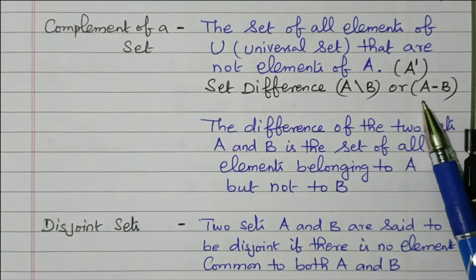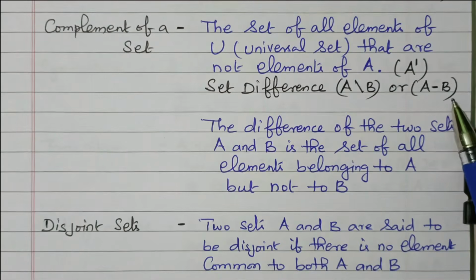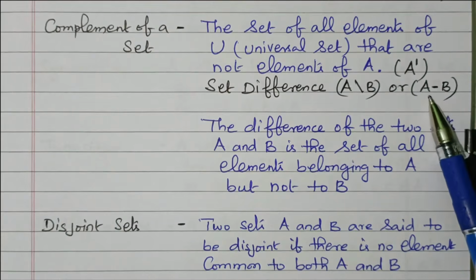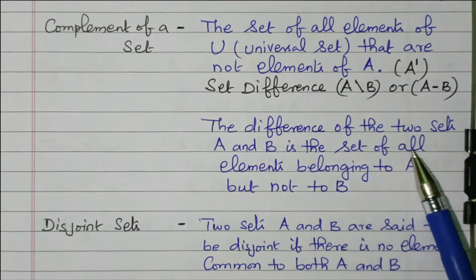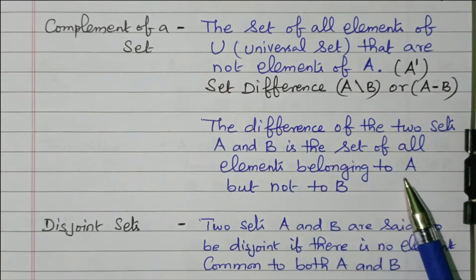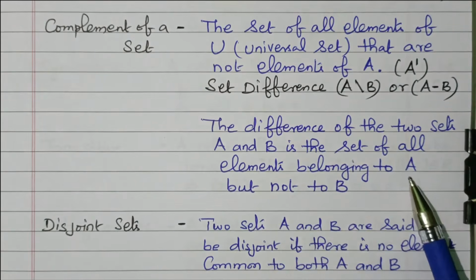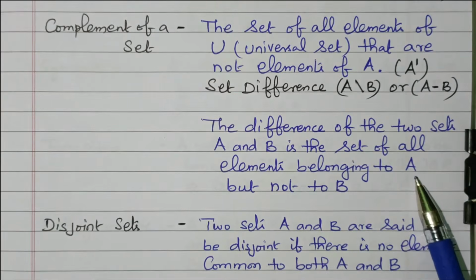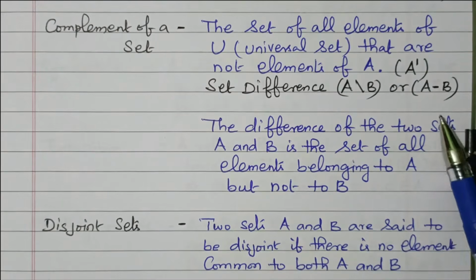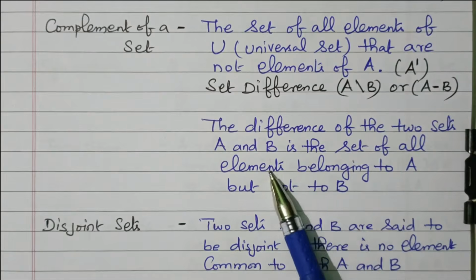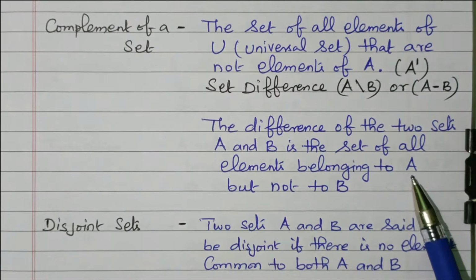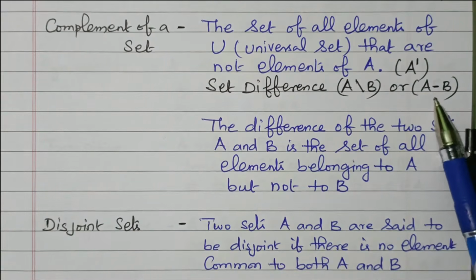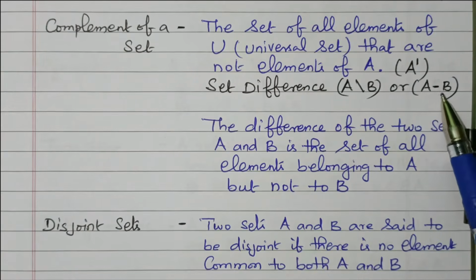The elements that are available in B are neglected in A. The difference of these two sets A and B is the set of all elements belonging to A, not belonging to B. The elements of B are subtracted, so A minus B gives only all the elements belonging to A, not B.